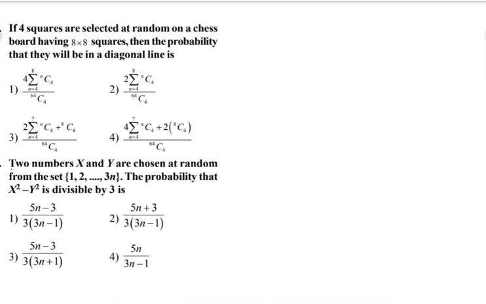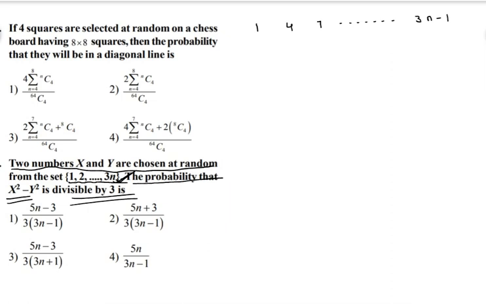Next, observe this particular question. 2 numbers x and y are chosen at random from the set 1, 2, 3 and so on up to 3n. Find the probability that x square minus y square is divisible by 3. First of all, I am dividing these 3n numbers in these ways: 1, next one is 4, next one is 7 and so on. We are getting them in the form 3n minus 1.